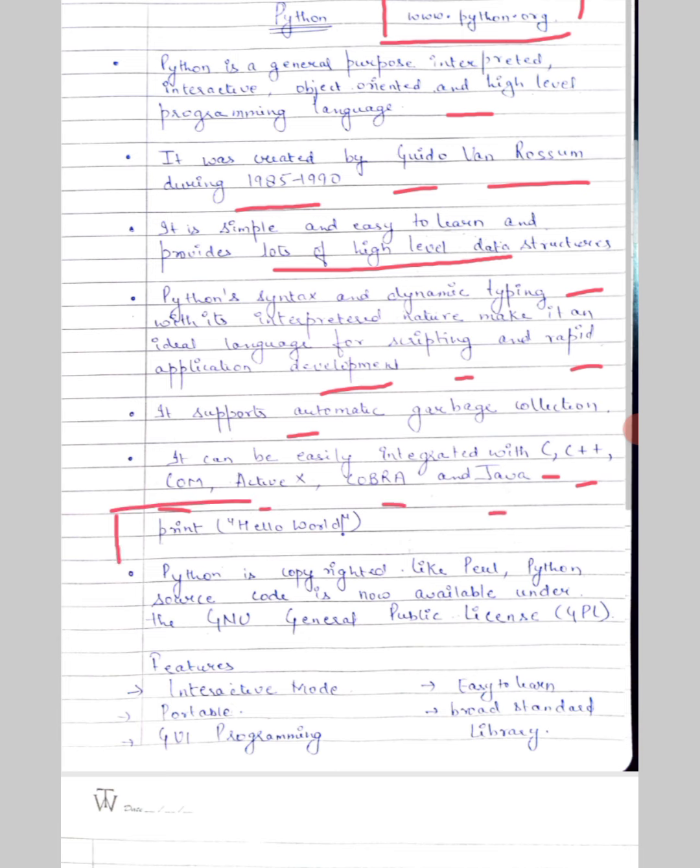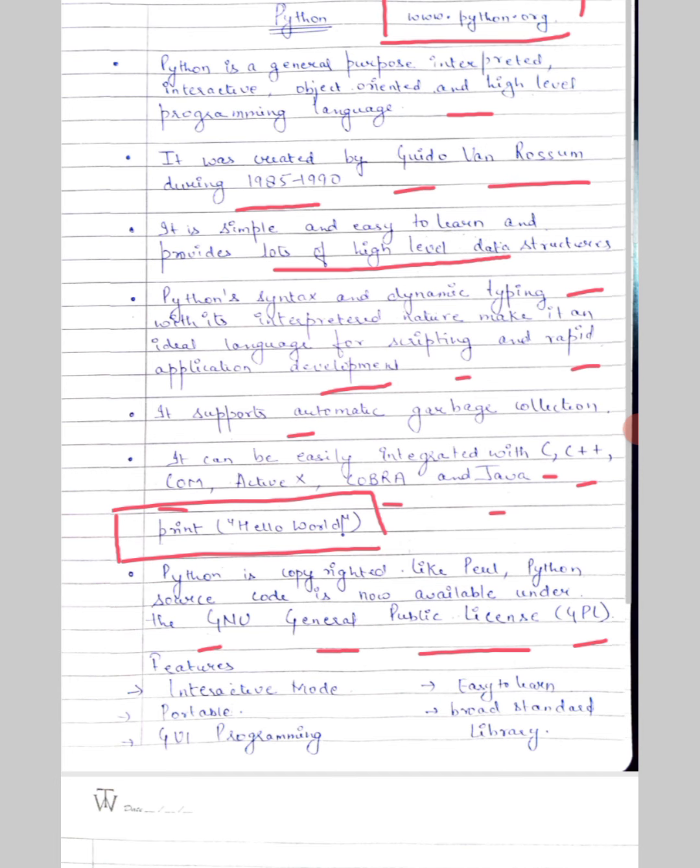The basic syntax of printing a message hello world is print hello world. So the output will be hello world. Python is copyrighted like Perl, which is also a language. Python source code is now available under the GNU General Public License, GPL.